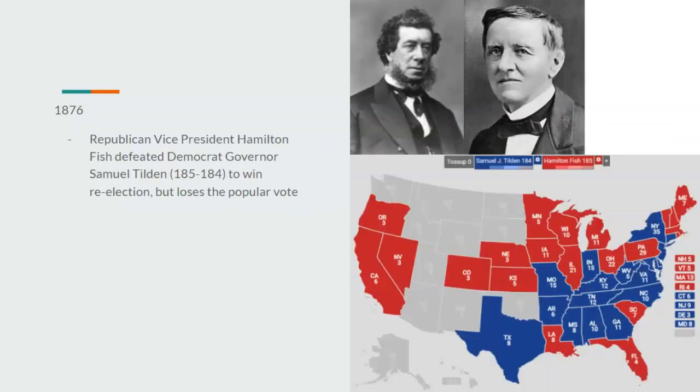1876, Republican Vice President Hamilton Fish would defeat Democrat Governor Samuel Tilden 185 to 184 to win re-election, but he would lose the popular vote, similar with Rutherford B. Hayes.